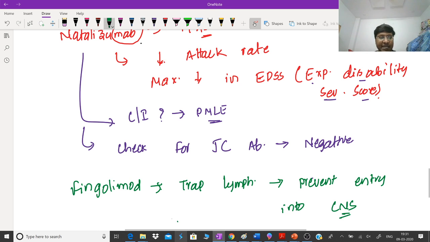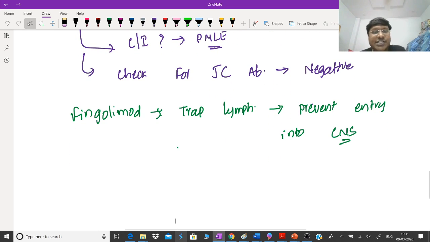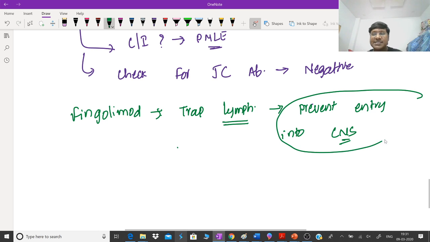See, basically multiple sclerosis is what? That is an autoimmune disorder. So what does fingolimod do? Fingolimod will trap the lymphocytes, which are the ones that produce the antibodies, and prevent their entry into the central nervous system, and thereby antibodies are not produced against the white matter of the CNS.